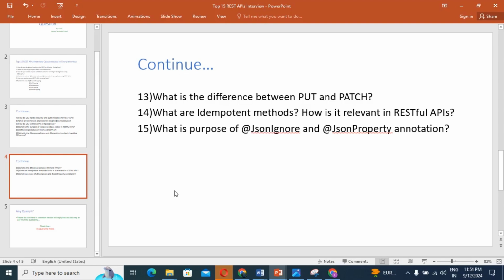If you put @JsonIgnore, it means it is ignored during serialization and deserialization. Same thing, JsonProperty also works during JSON serialization and deserialization. So guys, these two annotations we generally use in our REST API implementation.